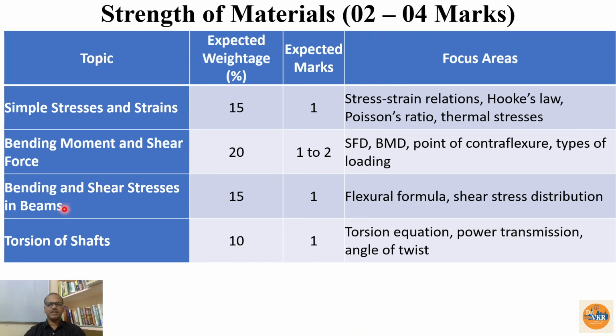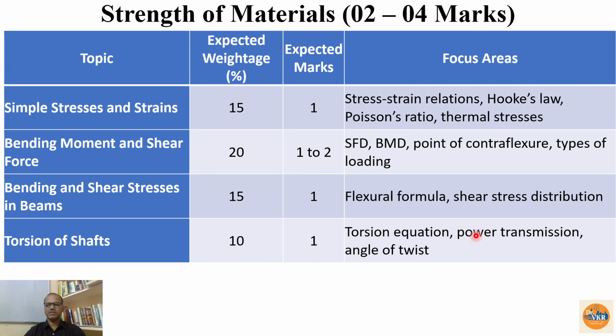And then bending and shear stresses in beams. So flexural stresses, shear stress distribution, especially related to the distribution and formulas we have. They will give one section like a rectangular or I section, how the shear is going to be distributed along the depth of the section and how the bending is going to be distributed. Like this they may ask for the distribution diagrams also. Then torsion of the shafts, torsional equation, power transmission and angle of twist.